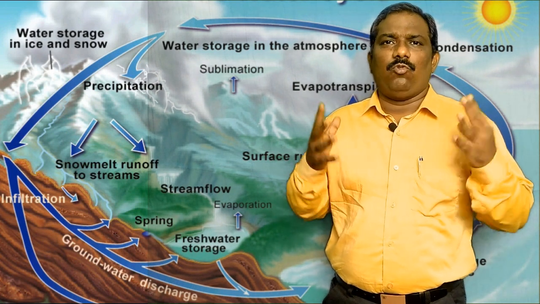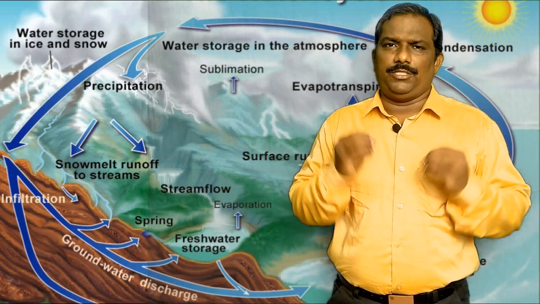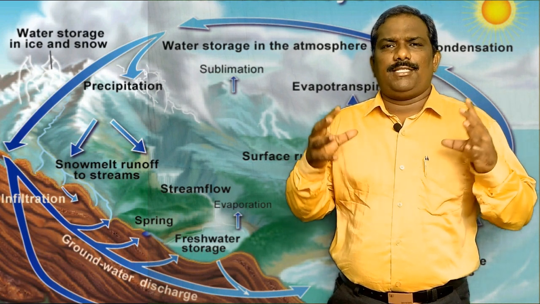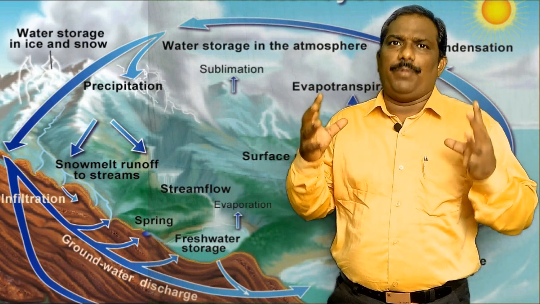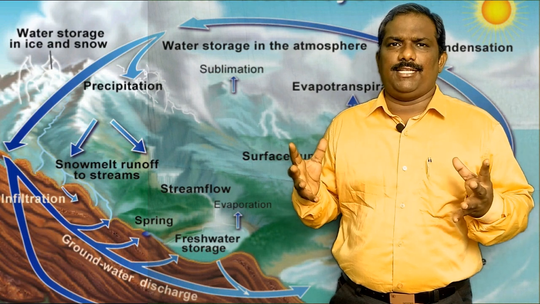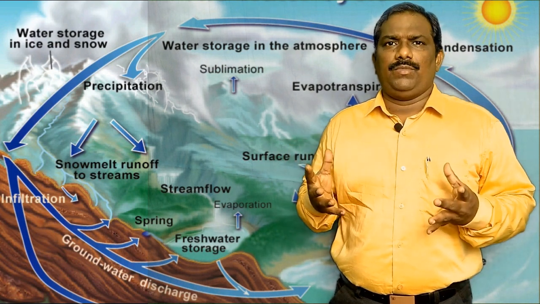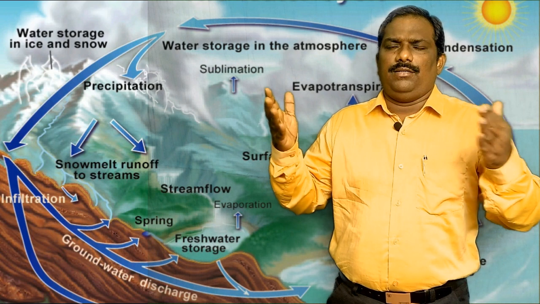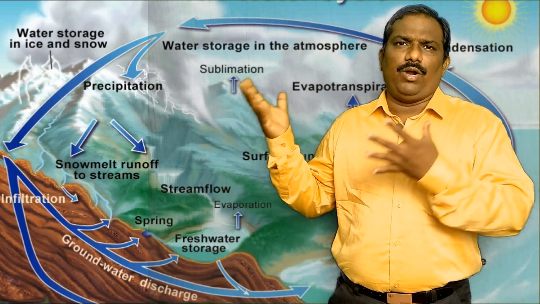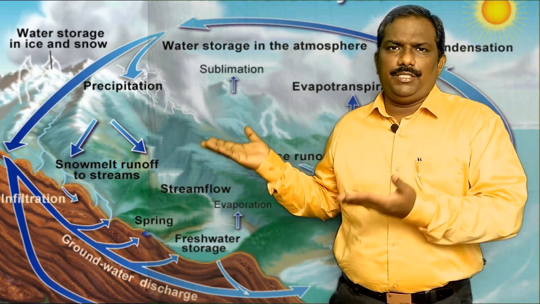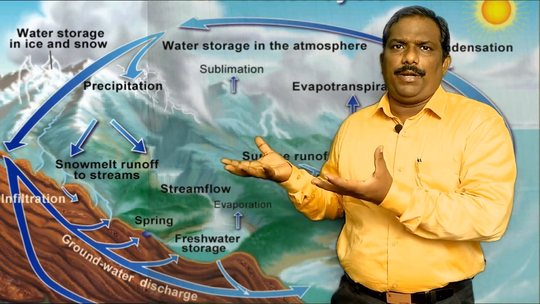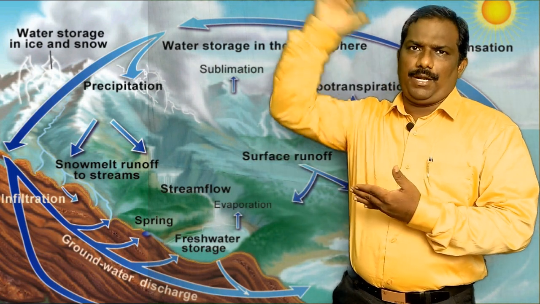Next one, children, water cycle. This is another important term. The process of the water cycle starts with evaporation. Once evaporation takes place, especially in large water bodies, this vapor may reach the upper layers.